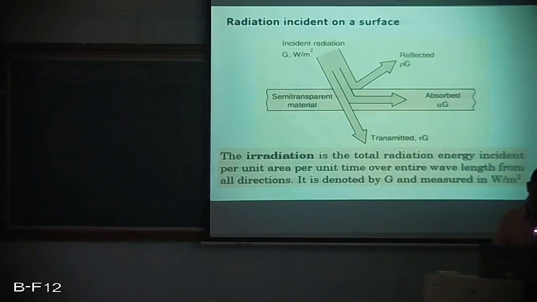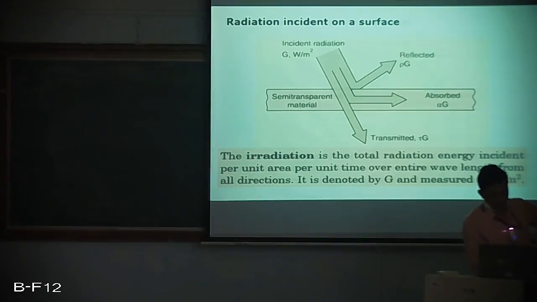Now we will move on to radiation which is incident on a surface. The figure shows a semi-transparent material on which certain radiation is incident, and the notation taken is G, measured in watt per meter square. Whatever is the incident radiation, part of it gets reflected, part of it gets absorbed and part of it gets transmitted.